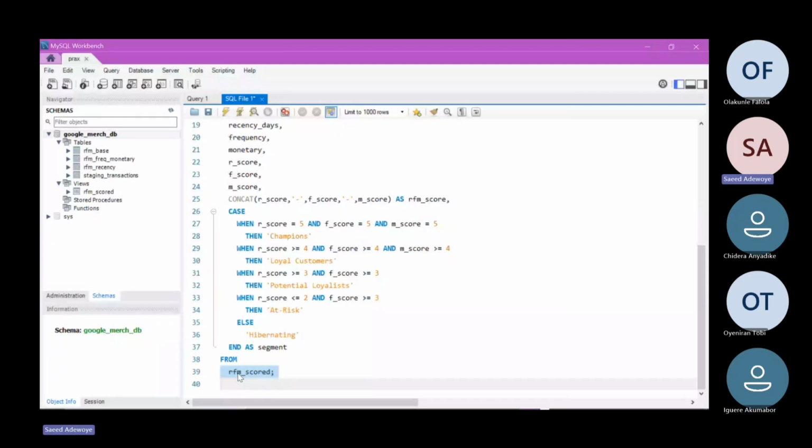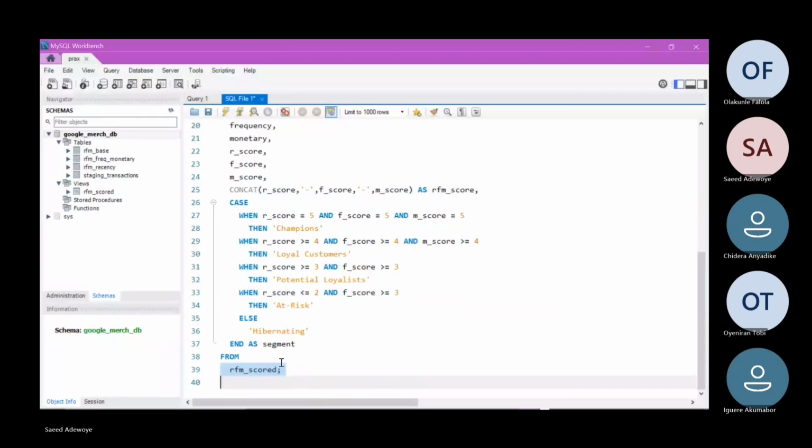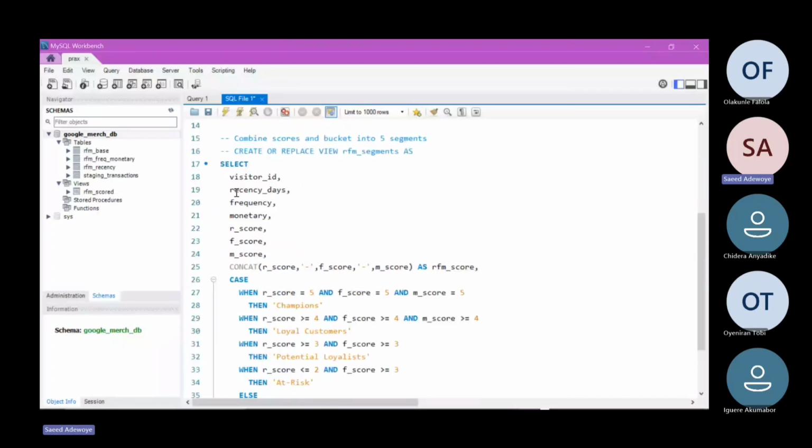Which table is that? Is it a table or a view? A view. It's a view that we just created now, right? So we want to use that view in our query. So from this RFM scored view, select the visitor ID, the recency days, the frequency, the monetary, the R score, F score, and M score. That is all the columns of the table itself.